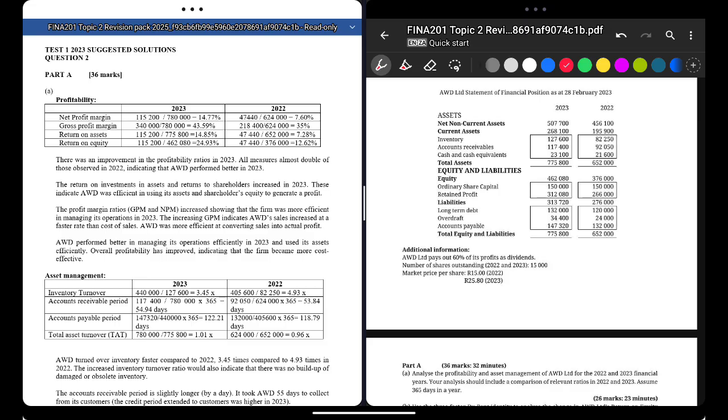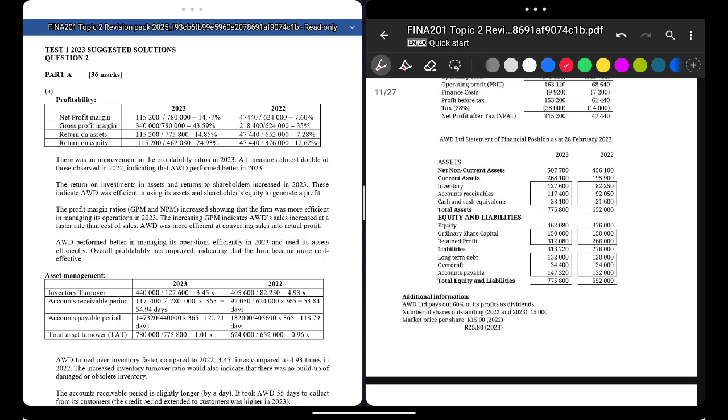Now, are we going to be given these formulas in the exam? If you look at the instruction sheet of all these past tests they gave, it says you will get a formula sheet. Do you trust that? Yeah, a little bit. But I would actually memorize it. I memorize it. They say that they give you, and they do give you. I've seen it in the past paper. But you have to know what type of ratios go into profitability and so on, right? So just memorize it. Profitability ratios: net profit margin, gross profit margin, return on asset, return on equity. Memorize that. They won't give you that. These are grouped under profitability, right?